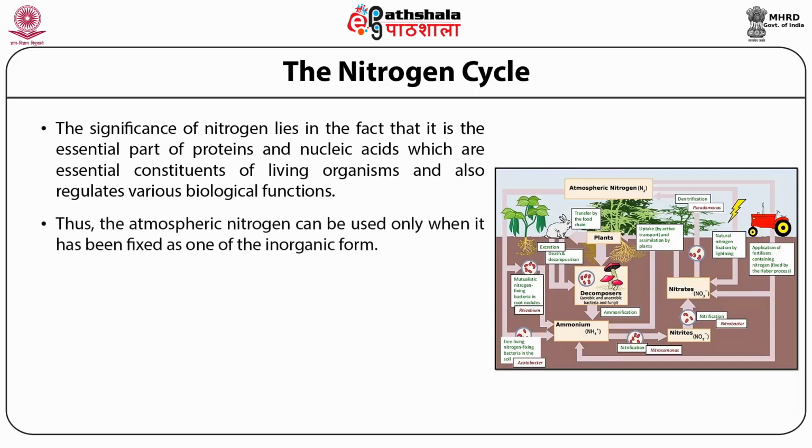Thus, atmospheric nitrogen can be used only when it has been fixed as one of the inorganic forms. This fixation is done by biological or physiochemical processes.